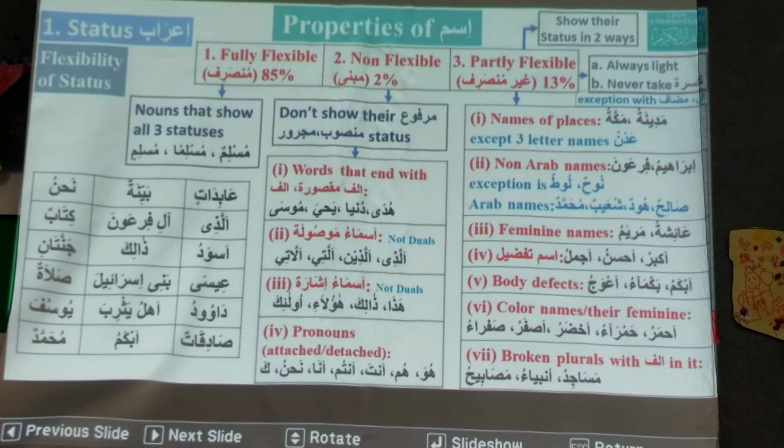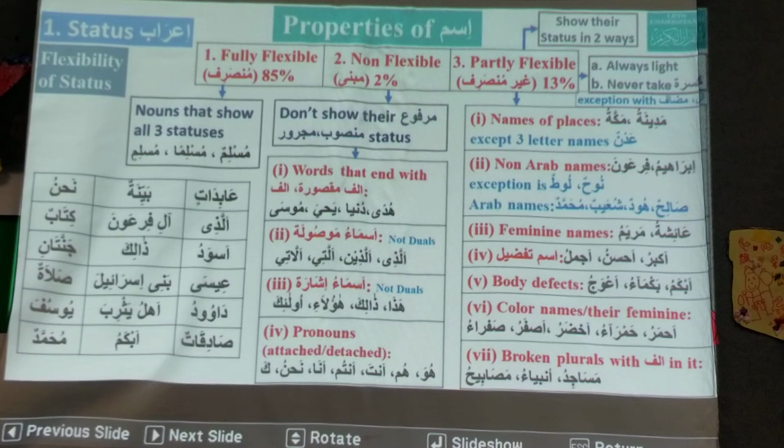These are all non-flexible. Allazi. Ibrahim, is it fully flexible, non-flexible, or partly flexible? Non-flexible. Good. What is the marfu status of Allazi?